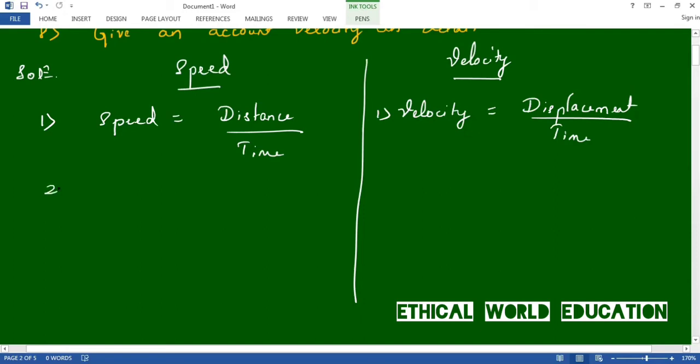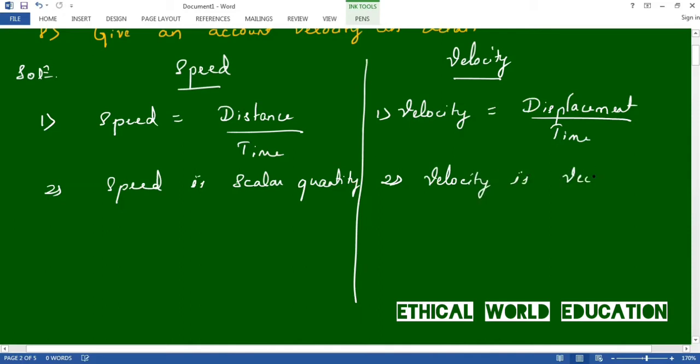Second one: speed is a scalar quantity, whereas velocity is a vector quantity. Let us learn, scalar quantity means it will have only magnitude.